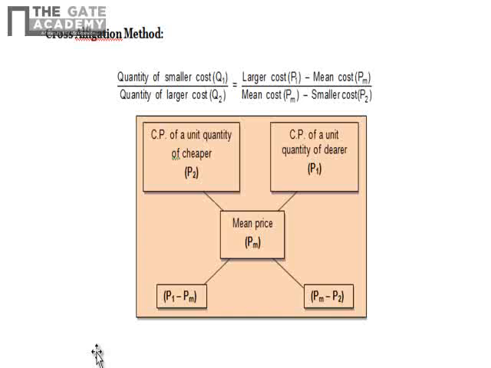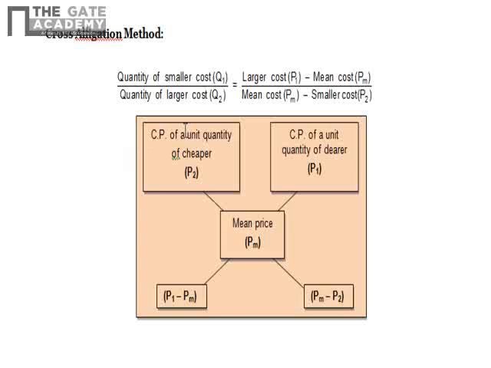This one method is called the cross allegation method. This is very important. The formula is: quantity of smaller cost Q1 upon quantity of larger cost Q2 is equal to the ratio, larger cost P1 minus mean cost PM upon PM minus smaller cost P2.